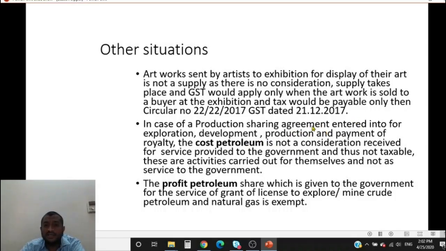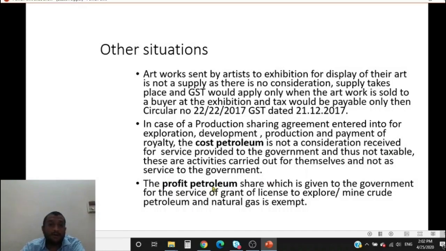So this cost is not a consideration for service provided by Reliance. It is a cost for the activities that it does for its own purpose. Therefore, there is no activity for consideration being done, so it is not a supply. That is the clarification issued by the circular. So this cost petroleum is not a consideration for services provided to the government and is not taxable. These are activities carried out by themselves and not service to the government.